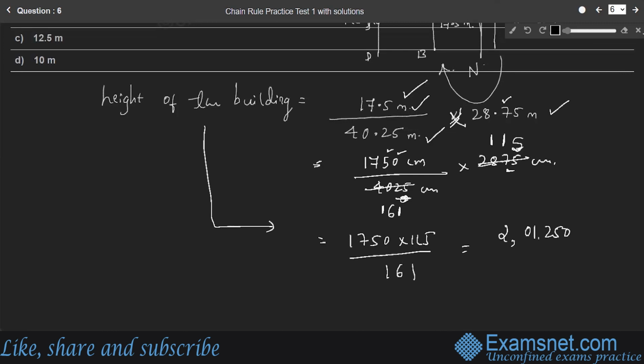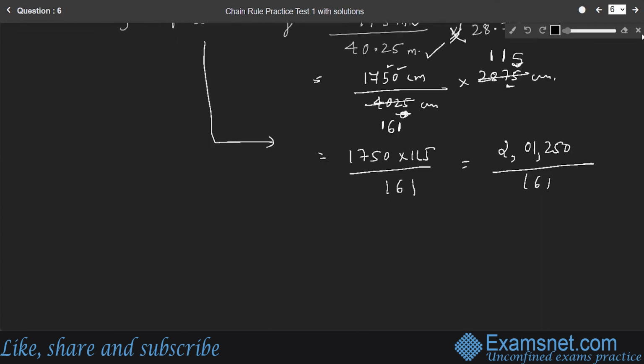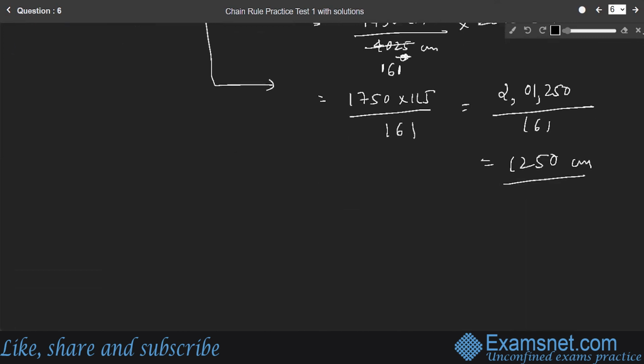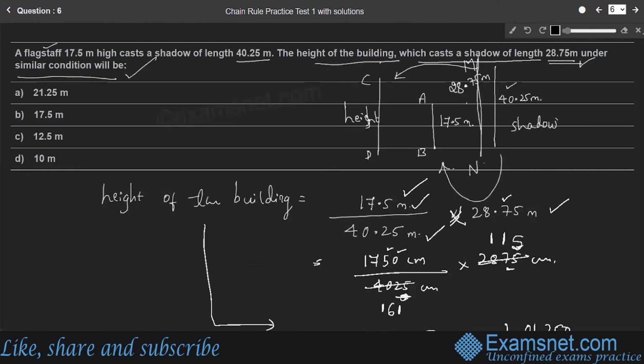2,01,250 divided by 161. So you will get 1,250. So in terms of centimeter, here height of the building is 1,250 centimeter. In terms of meter, it is 12.50 meter is height of the building. Right? So very easy calculation. So option C is the right answer, right? 12.5 meter is the height of the building.